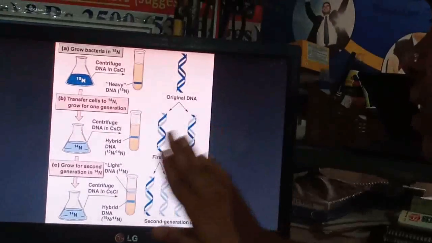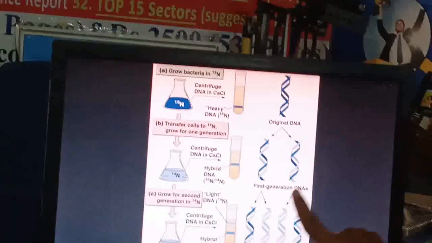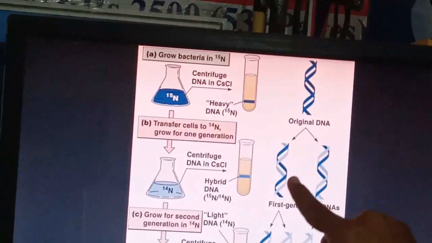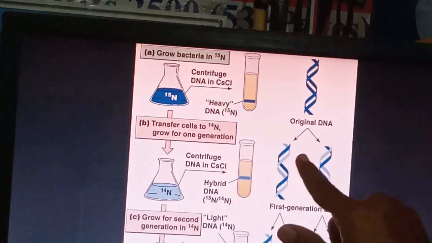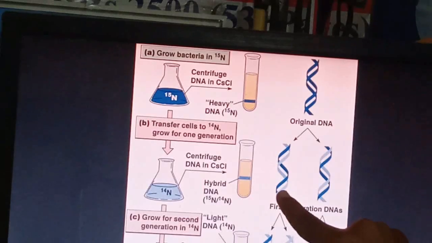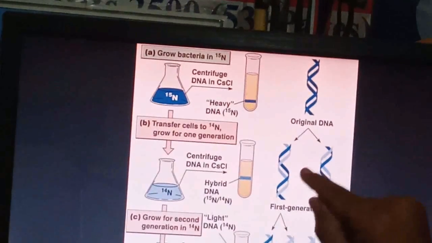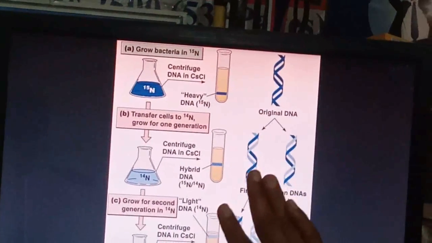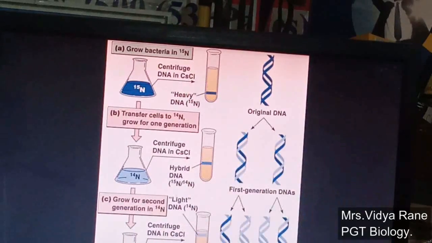So we find that the heavy DNA separates into two DNAs, and on each heavy strand a new strand with N14 nitrogen is formed. So this will be a light nitrogen DNA. Half the DNA is light and half is heavy, so it is formed as a hybrid DNA, a hybrid of N15 and N14.